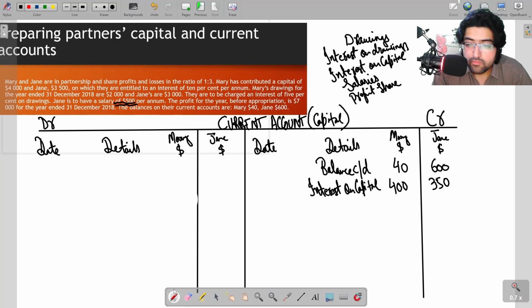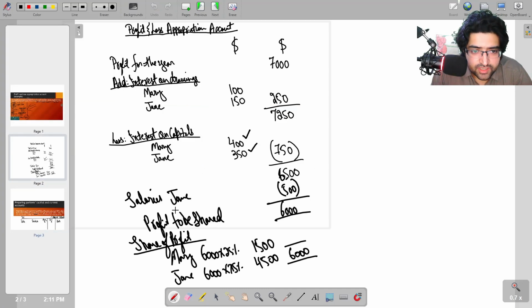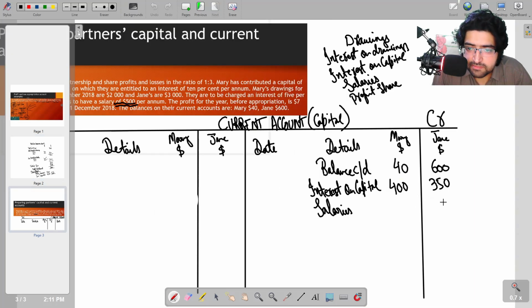Okay. Moving on to salaries. Again, salaries are given by the business to the partners, so it will increase their capital. That's why we will use the credit side. Jane was given a salary of 500. Let's check the appropriation account. Yeah, salary of Jane was 500. So we can simply write 500 in Jane's column. Mary did not get a salary, so you can just put a dash.